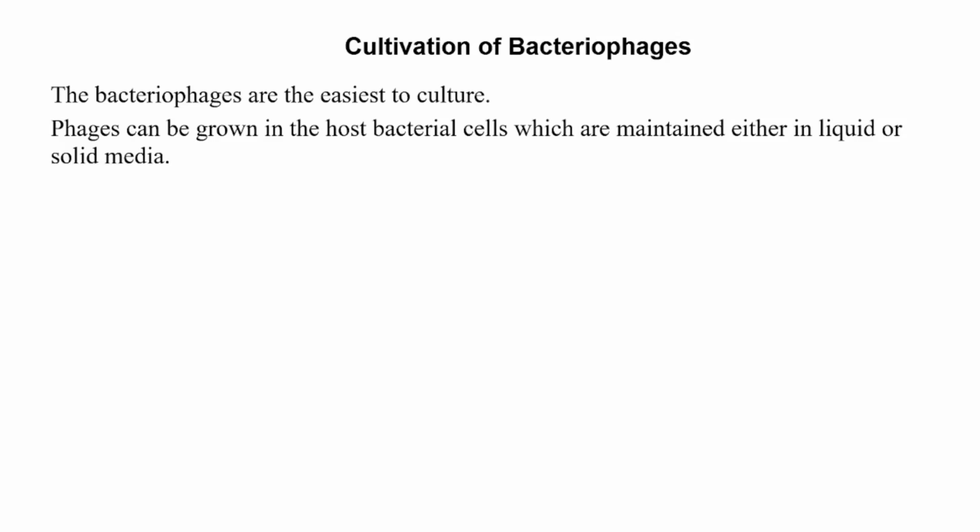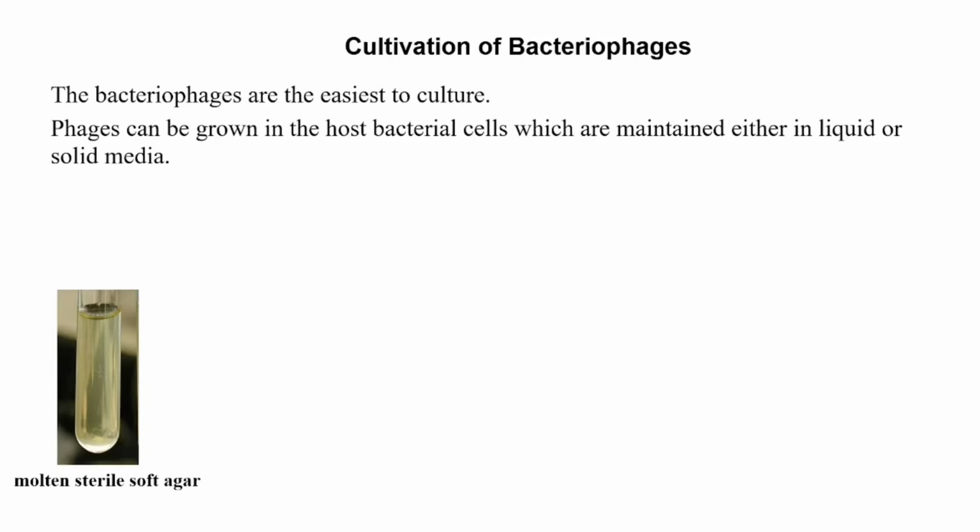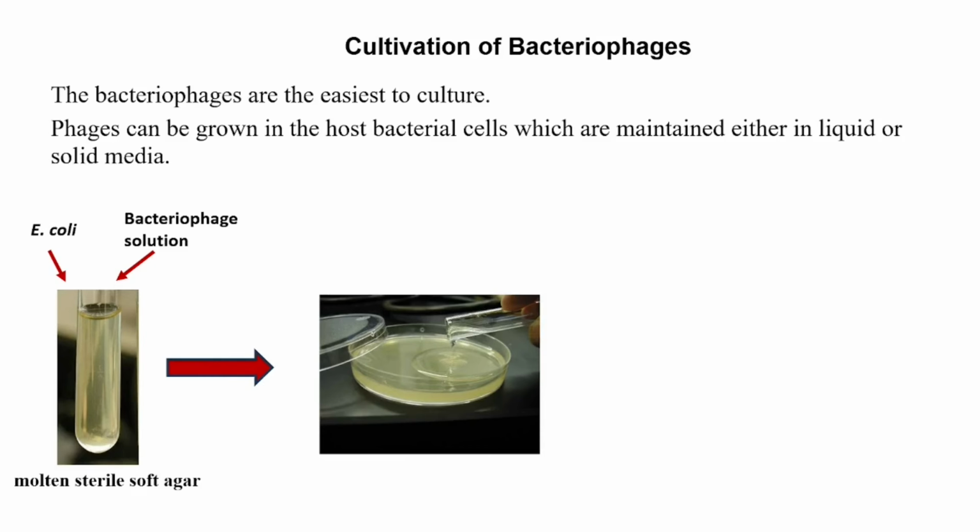To cool and molten sterile soft agar, the host cell, say E. coli, is added, and to this the bacteriophage sample is added. The mixture is then poured in a sterile Petri plate containing a layer of sterile solidified agar. The plate is then incubated.